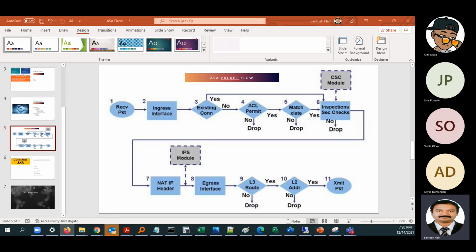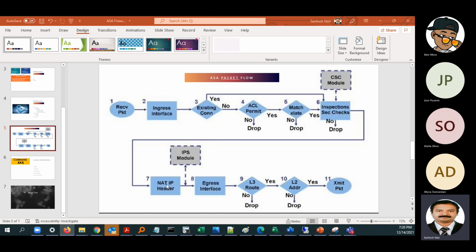If that device has an inspect module like IPS or a CSC module. Do most of our ASA firewalls have CSC and IPS modules? Correct. In our case, these two things are not happening.